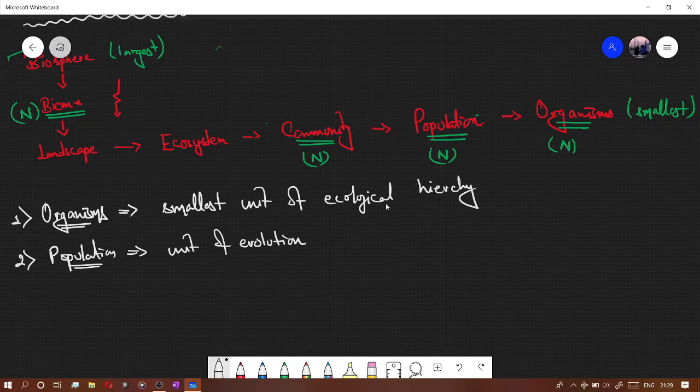And population is the unit of evolution, and also it is a group of individuals of the same species that live in a particular area, present in a particular area.